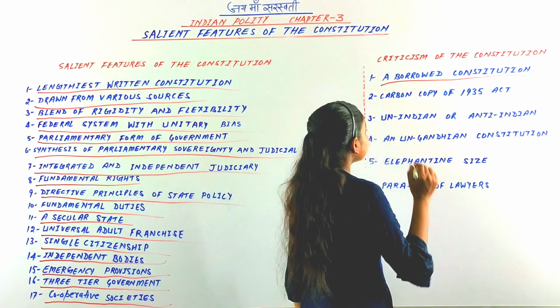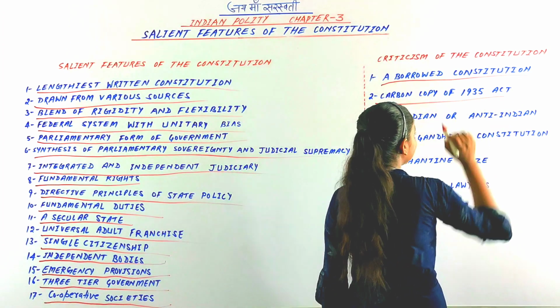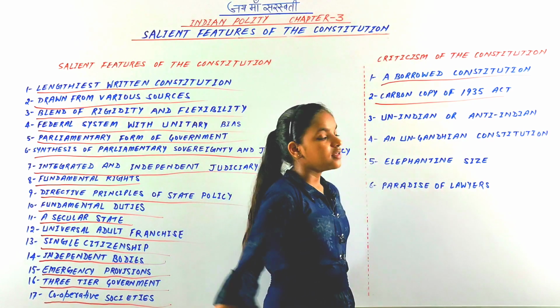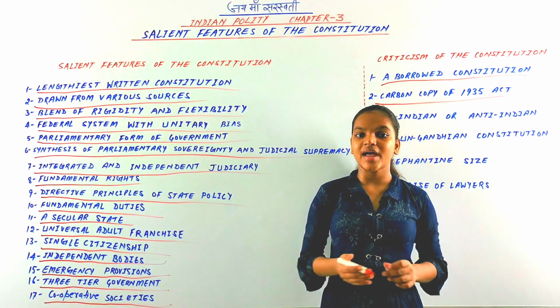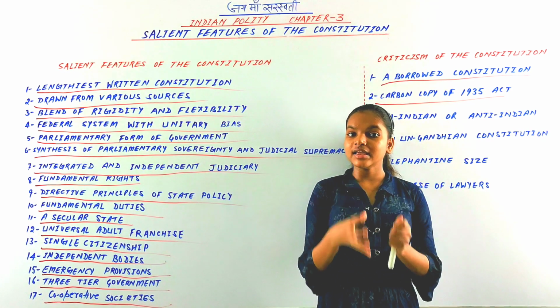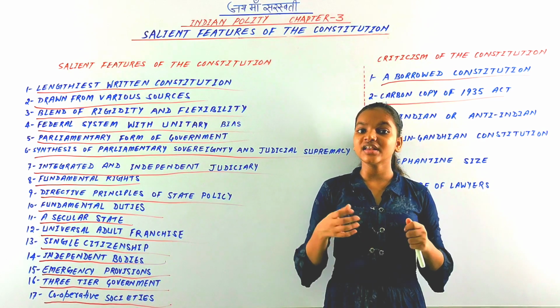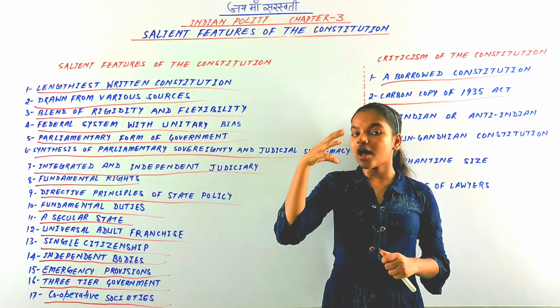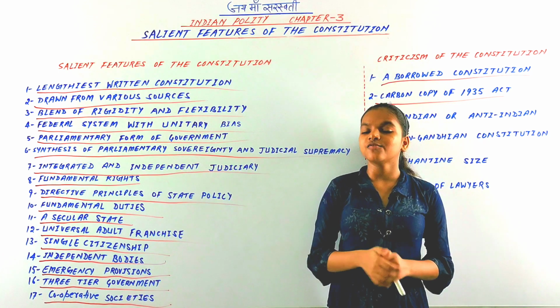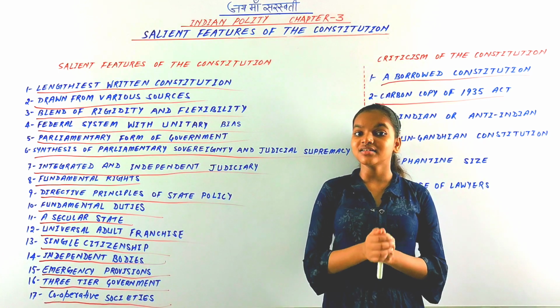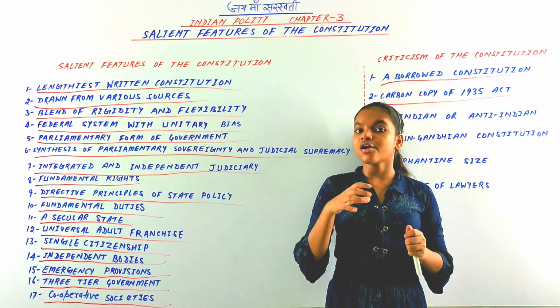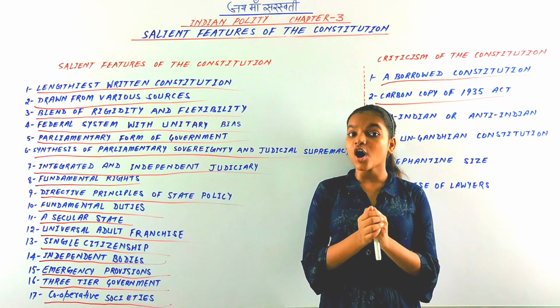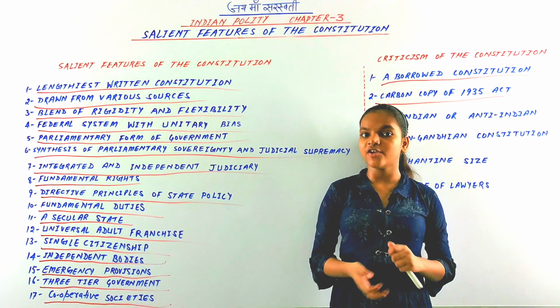So next is the carbon copy of the 1935 Act. The critics also opined that the Constitution of India is mainly a copy of the Government of India Act of 1935, and thus they called the Indian Constitution a carbon copy of the 1935 Act.